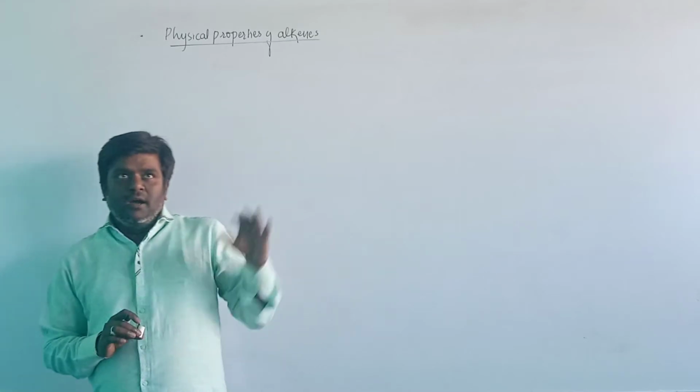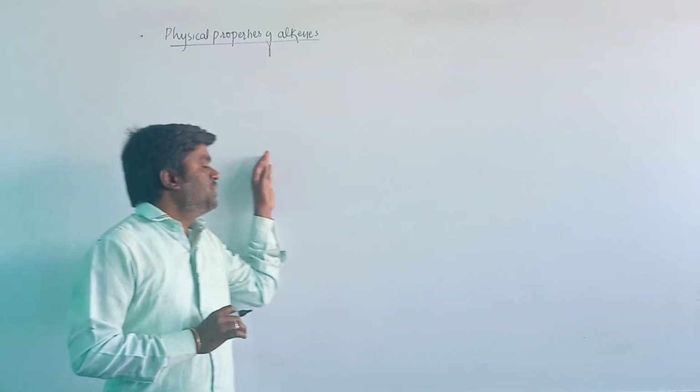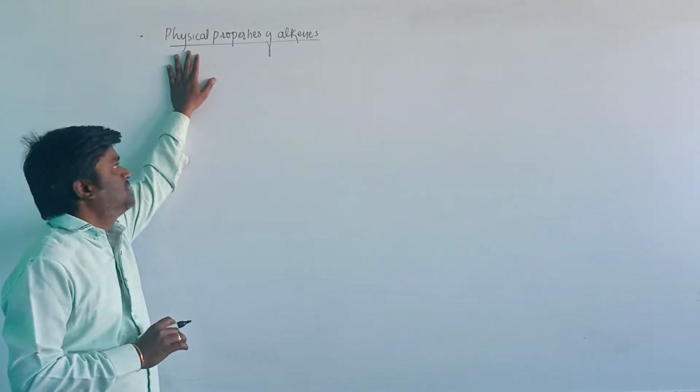In the methods of preparation, we have seen the Saytzeff rule, very important. And in today's class, we are going to discuss the physical properties of alkenes.